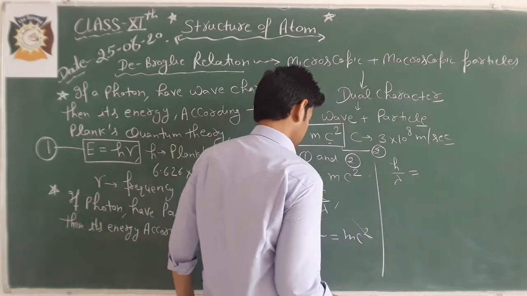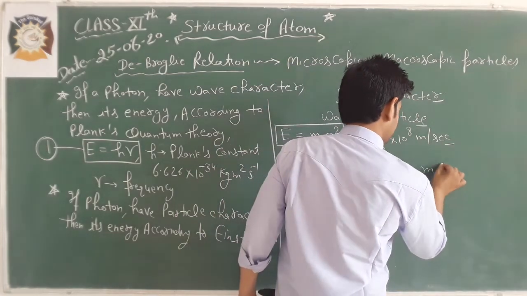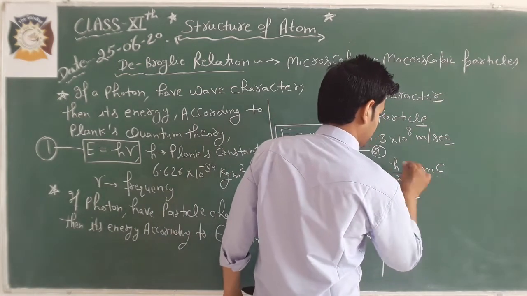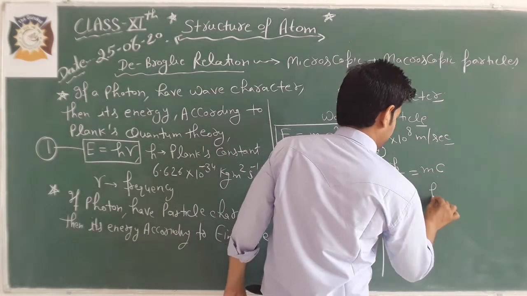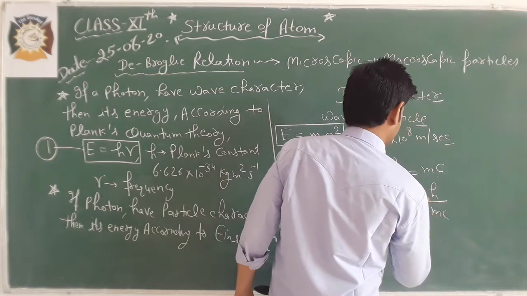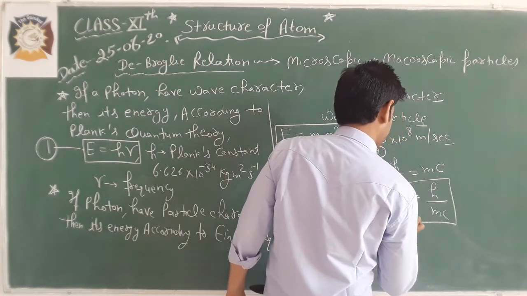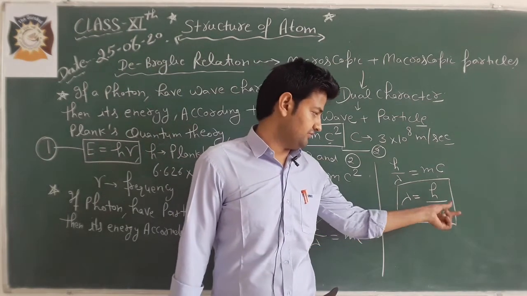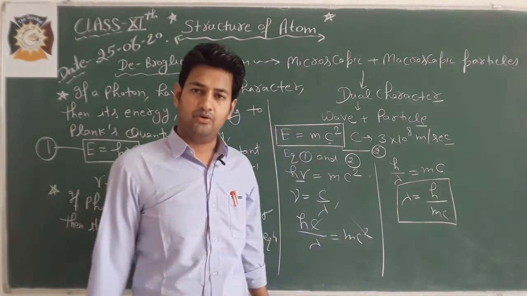Then it will be h by lambda is equal to mc, and we can calculate lambda from here. Lambda is equal to h by mc. M is mass of photon, c is velocity of photon.